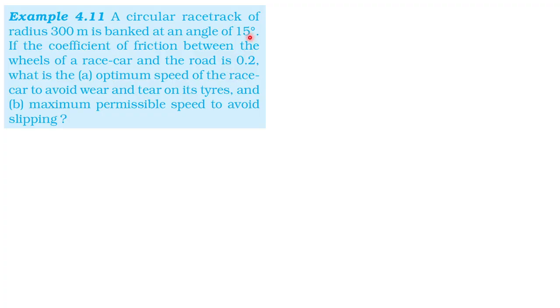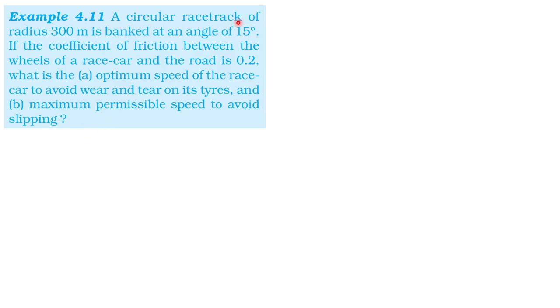If tan theta is required, it will be mentioned in the question, because the calculator is not allowed for CBSE. So definitely, if tan theta is required in the question, it will be given. I mean, use tan 15 equal to point something. It will be given in the question. Okay, so let me read the question.